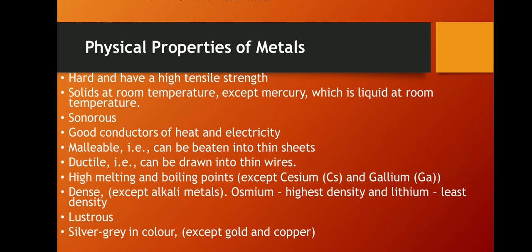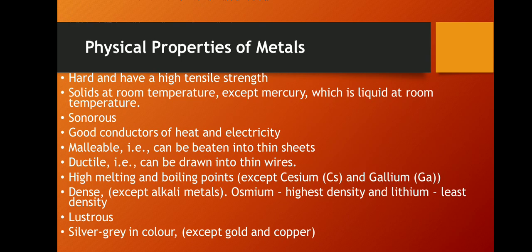Malleable means they can be beaten into thin sheets. Ductile means they can be drawn into thin wires. They have high melting and boiling points. Dense, except alkali metals. Osmium has the highest density and lithium the least density. Luster is also one of the properties.